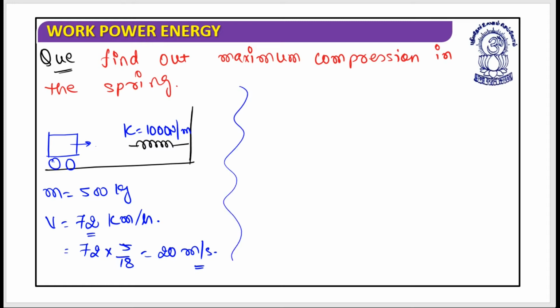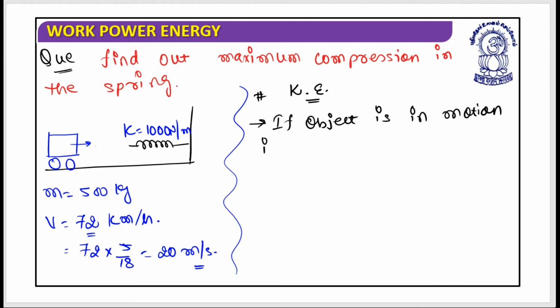Now, before I begin, I need to show you the tactics with which we need to think each time we are going to use energy conservation. The first thing you need to understand is how to come to an answer about kinetic energy, whether kinetic energy is there or not. If an object is in motion, it could have kinetic energy.